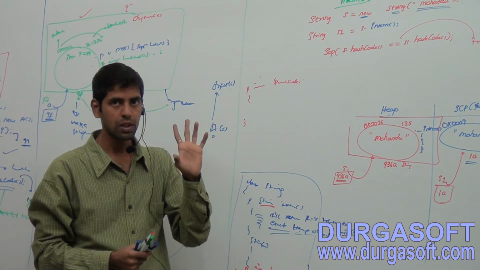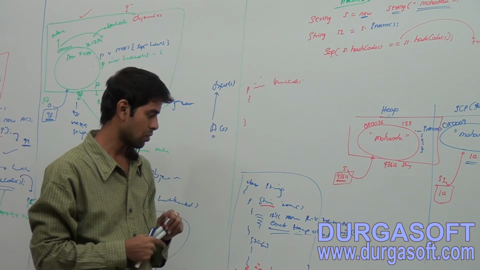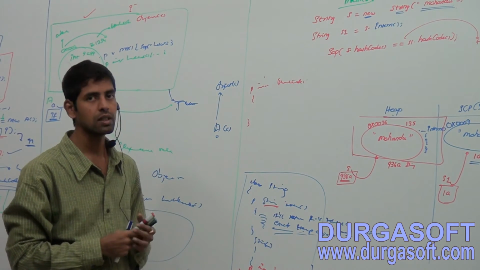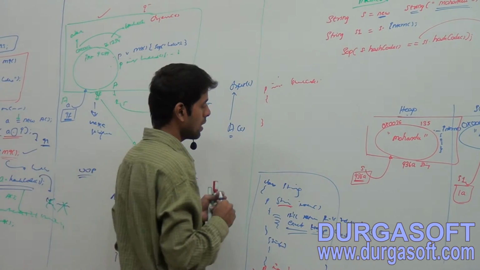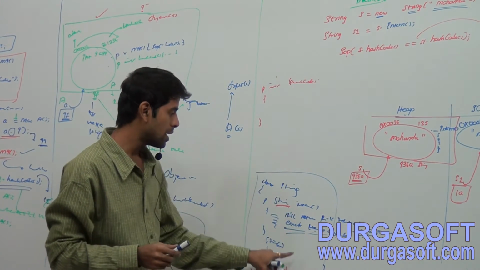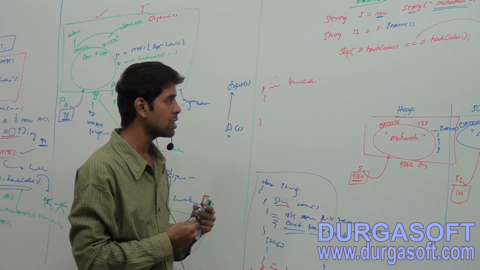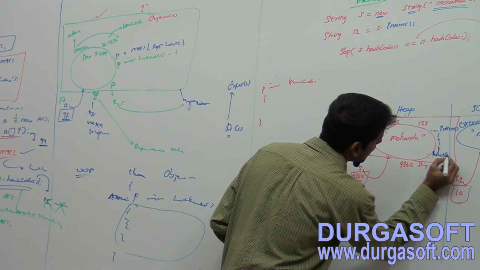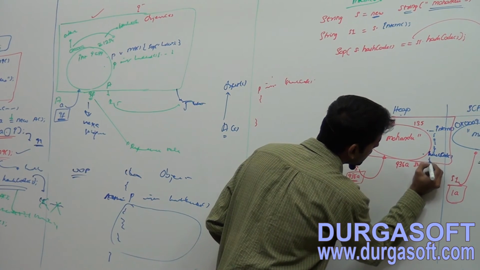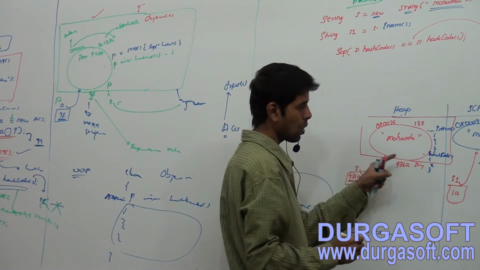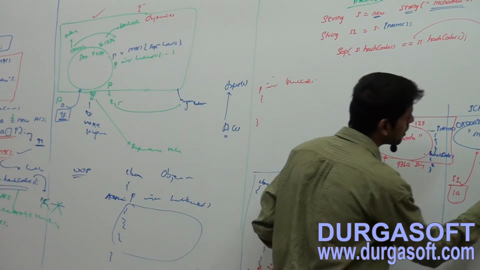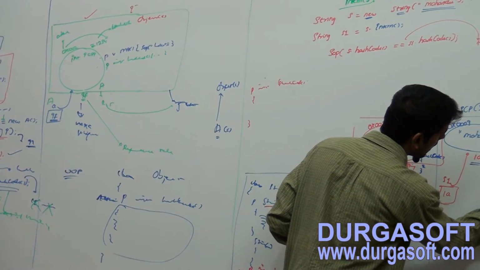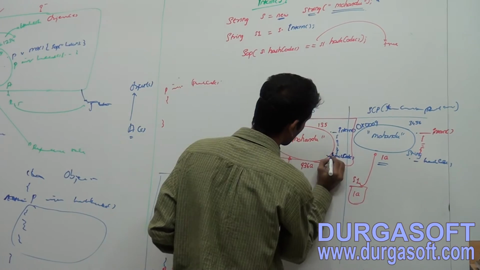The hashCode method is available within the String class, meaning the hashCode will also be available within this object. It is a must. The hashCode has some return type.